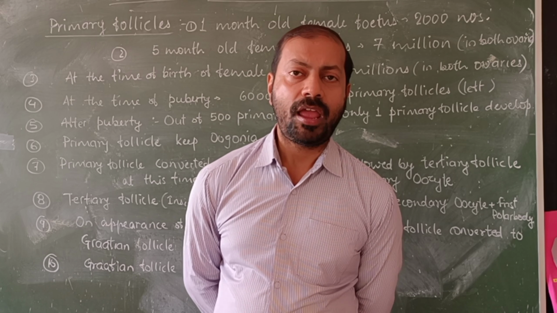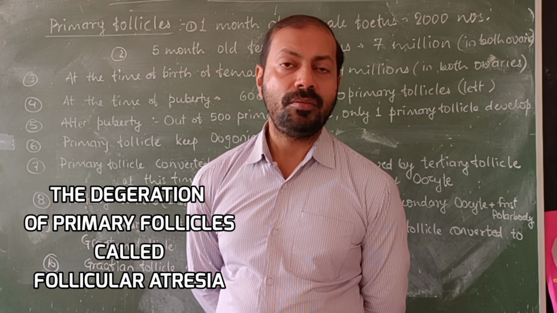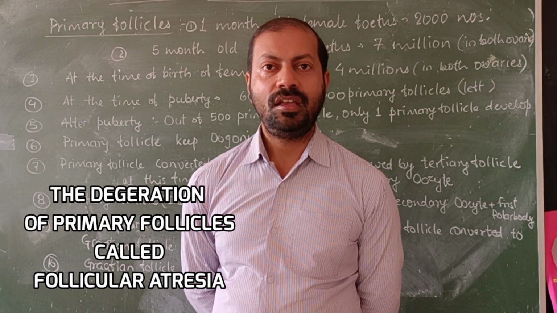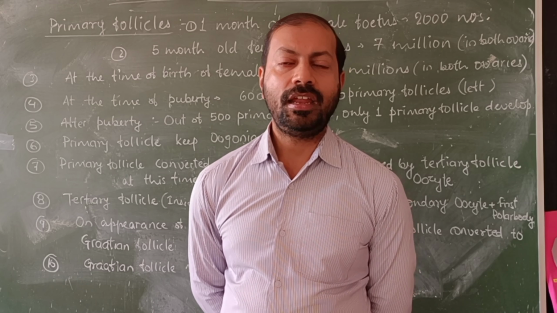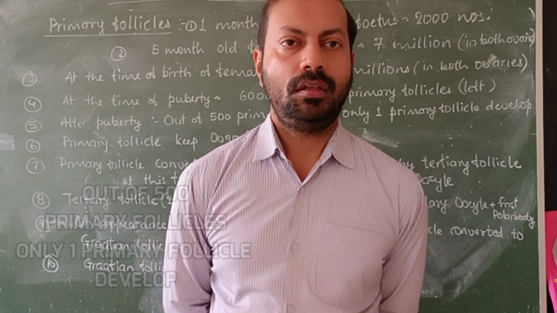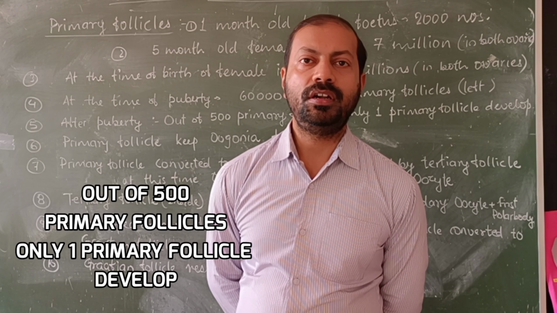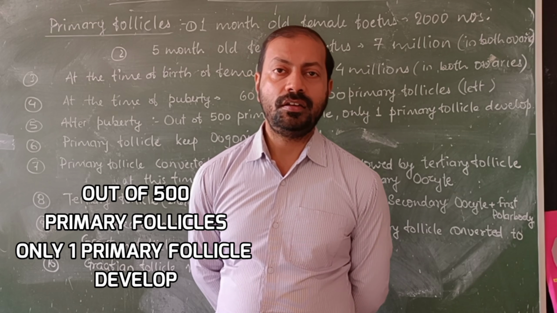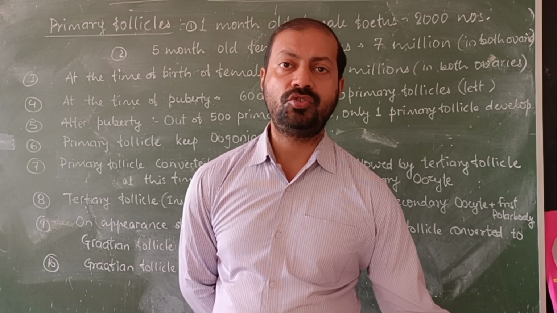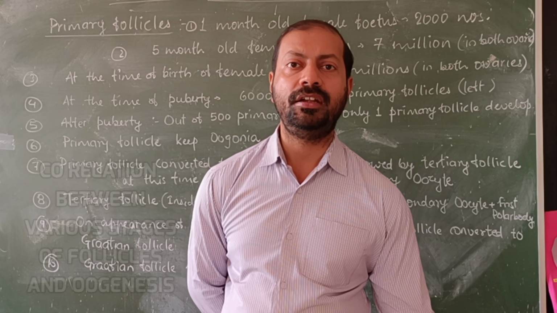Follicular atresia is nothing but the degeneration of the primary follicles, and you should know that the primary follicle is nothing but a group of granulosa cells found inside the ovary. They start forming at the age of 1 month of the female fetus. Now, after puberty, out of 500 primary follicles, only one primary follicle is going to develop into the mature follicle as well as the female gamete.